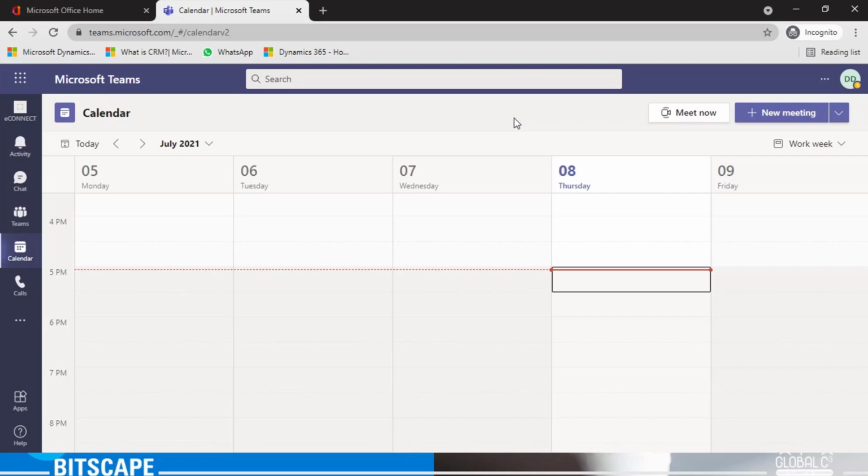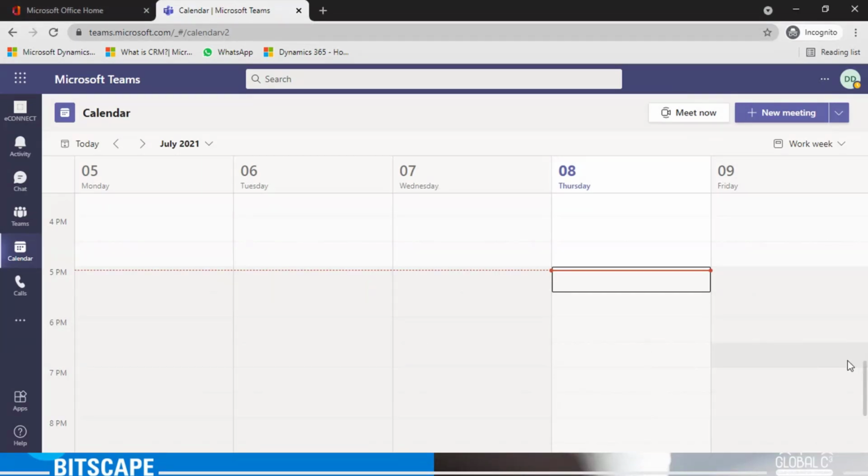What happens is that if there are multiple people working on, let's say, one Excel file, then in the particular cell where someone is writing, their initials will come in, and if another person is working in another cell, their initials will come in there too. Also, if it is being used in Microsoft Word, then you will be notified at the top of the page that this person is also accessing this particular document.